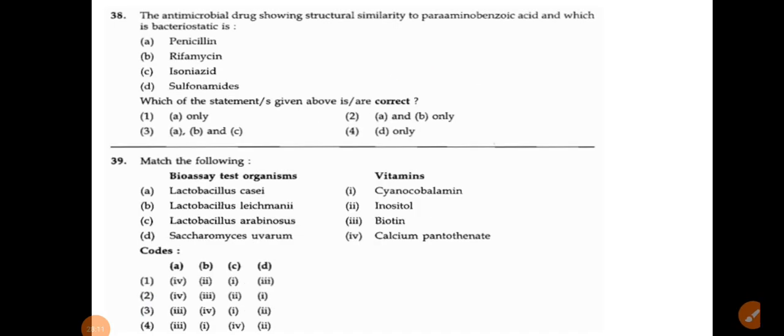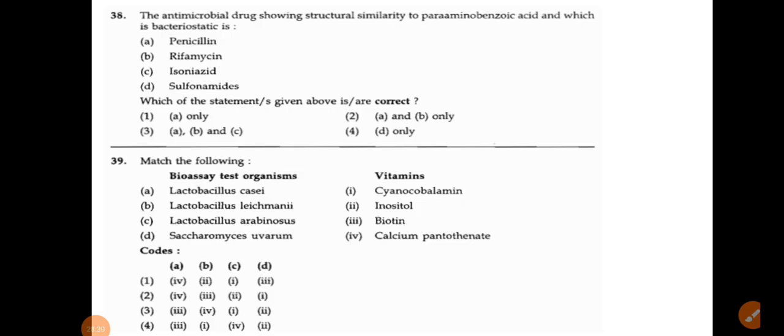The next one: the antimicrobial drug showing structural similarity to para-aminobenzoic acid, which is bacteriostatic. The options are penicillin, rifamycin, isoniazid and sulfonamide.